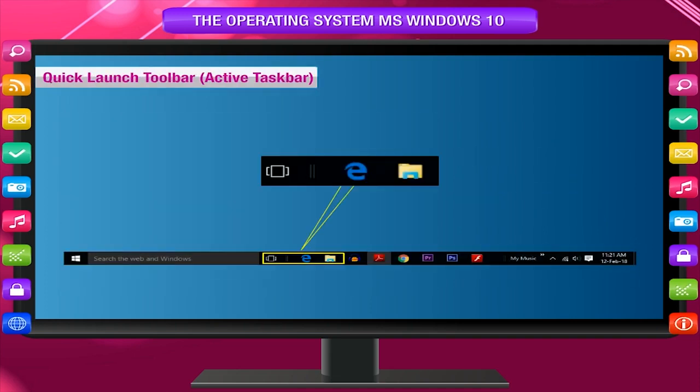Quick Launch Toolbar or Active Taskbar. The Quick Launch Toolbar, called the Active Taskbar, is located on the taskbar when added and is a convenient way to open apps or programs. You can add or remove shortcuts in the Quick Launch folder to have easy access from the Quick Launch toolbar to those you frequently use.